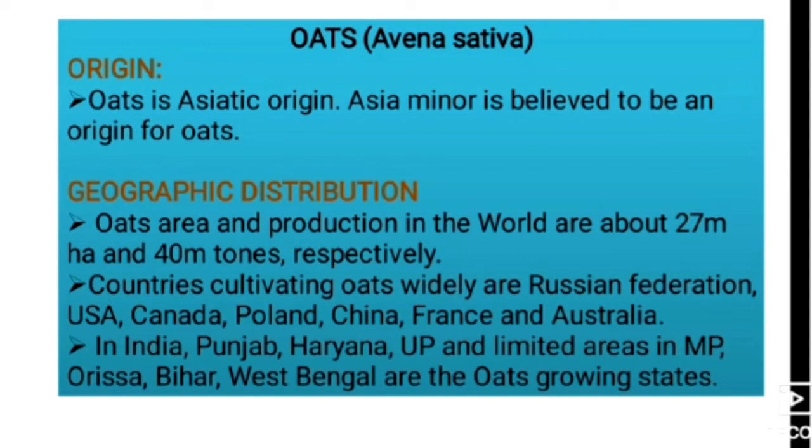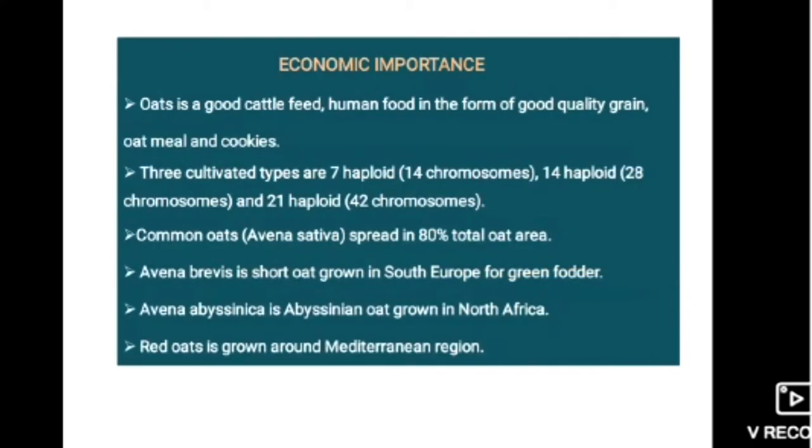Countries like the Russian Federation, USA, Canada, Poland, China, France and Australia play an important role in cultivating oats. In India, some places of Punjab, Haryana, Uttar Pradesh and limited areas in Madhya Pradesh, Orissa, Bihar and West Bengal are the oat growing states.